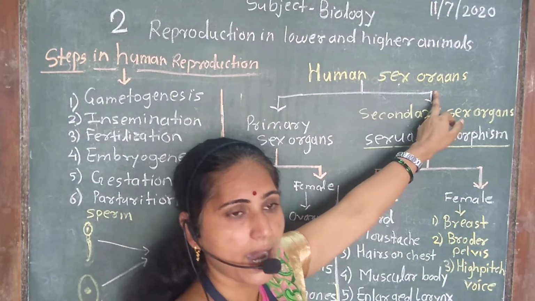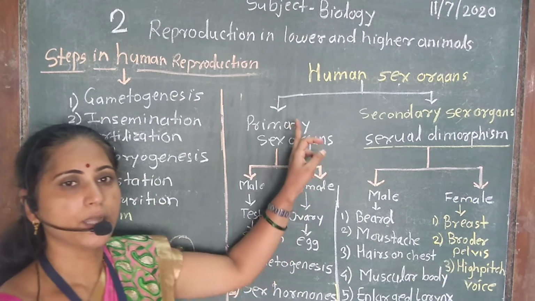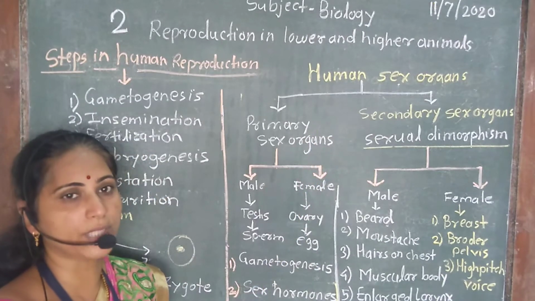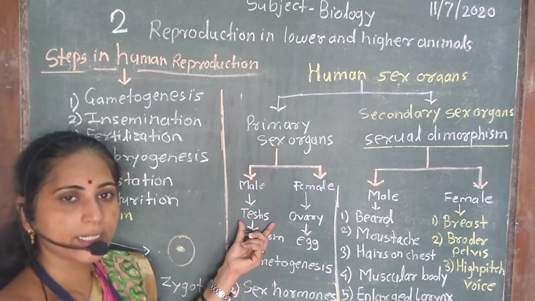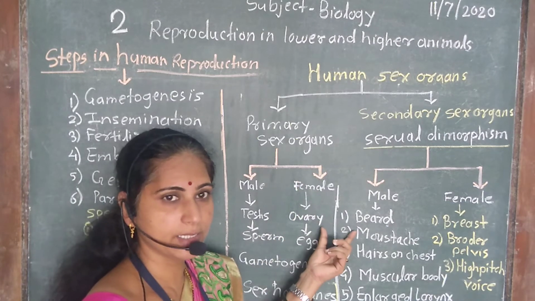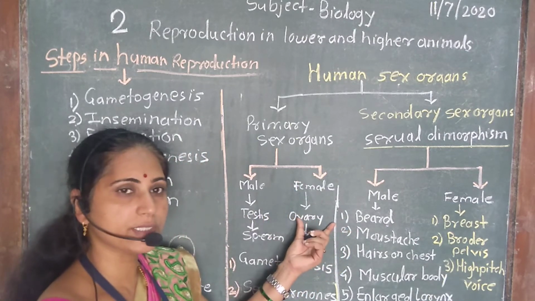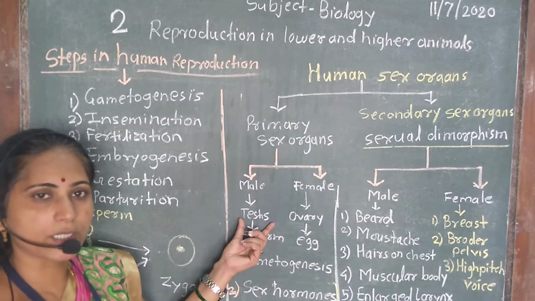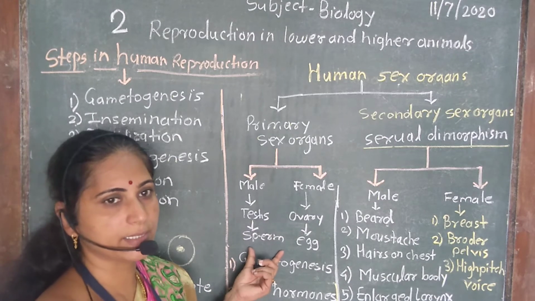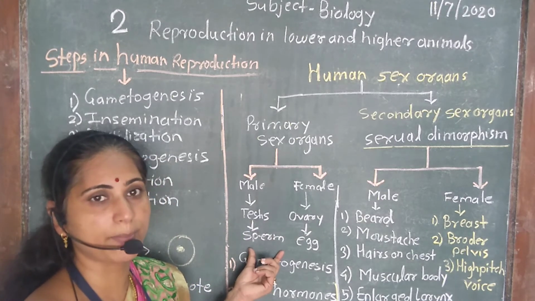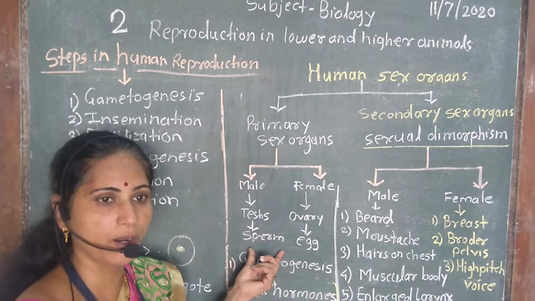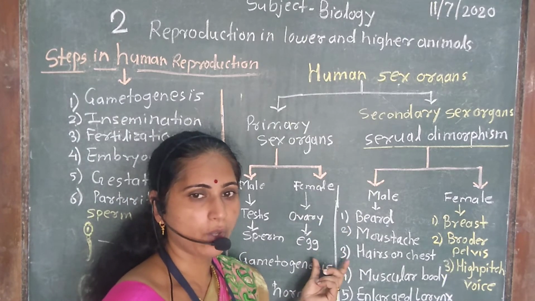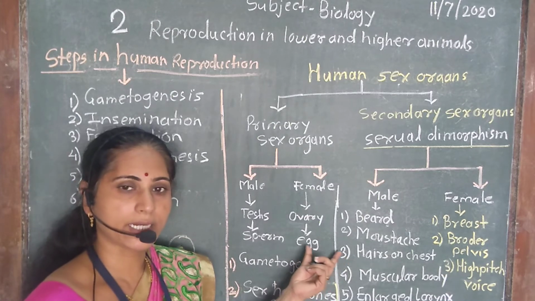Human sex organs are mainly divided into two types, primary sex organs and secondary sex organs. Primary sex organs include gonads. In case of male, the gonad is testes, and in case of female, the gonad is ovary. So testes and ovaries are the primary sex organs in human. The testis undergoes development of gametes, that is gametogenesis, also called spermatogenesis in case of male, so as to produce sperms, and in case of female, oogenesis produces eggs or ova. So sperm and eggs are the gametes.